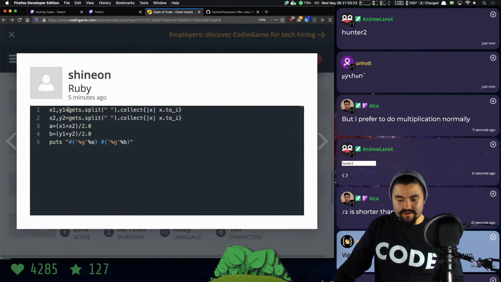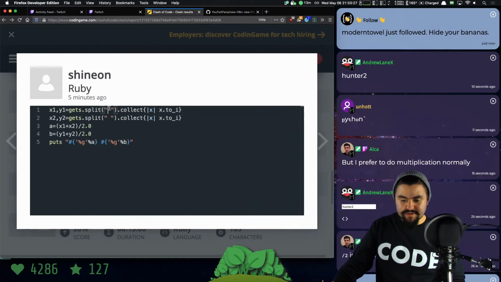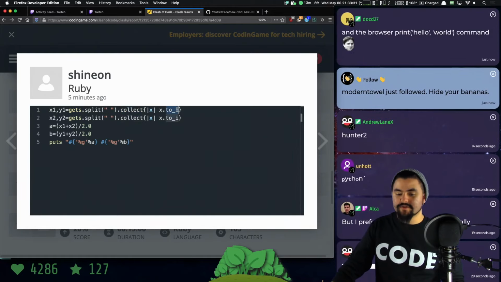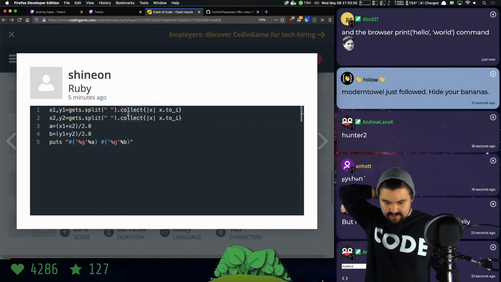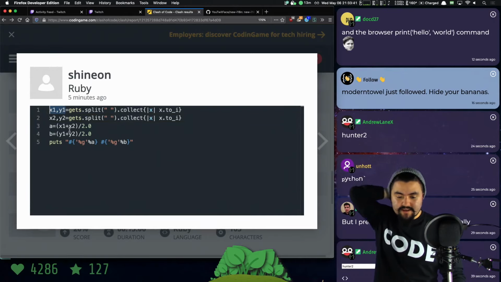Okay, so in Ruby, we say gets, so like get string, split it on spaces, and then collect it and convert them into integers. Interesting. So collect is kind of like a map, it seems like. And then the return, I don't know if this is returning a tuple or it actually just has 2 return values. So that's great.